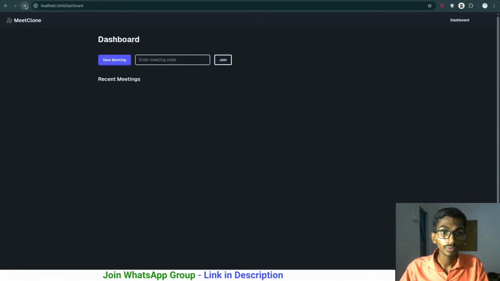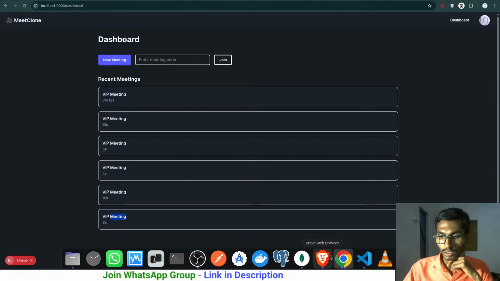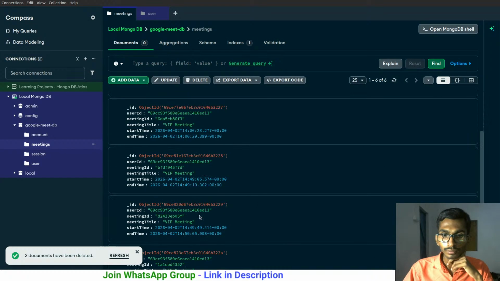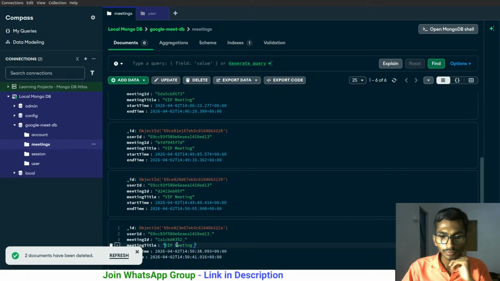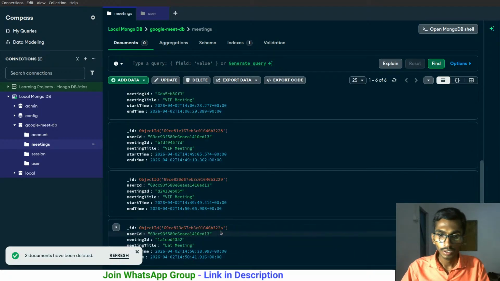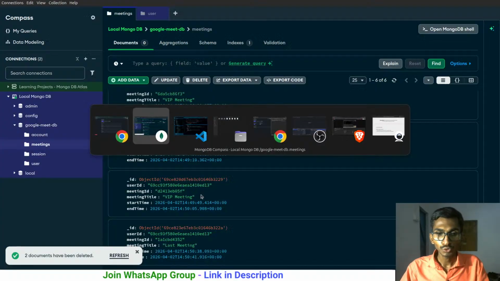Reload the page. Well, I'm still not getting that at the top. Okay, let me change the last meeting's name. This was the last meeting. The title is actually gonna be last meeting. I have to just simply sort it somehow, so that this last meeting, last updated, is at the top. Right now it is at the end. I have to sort it somehow.